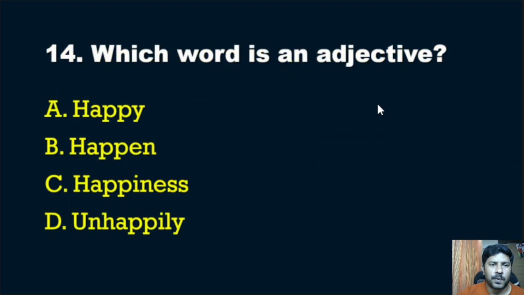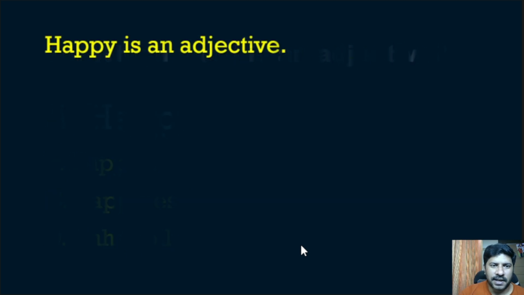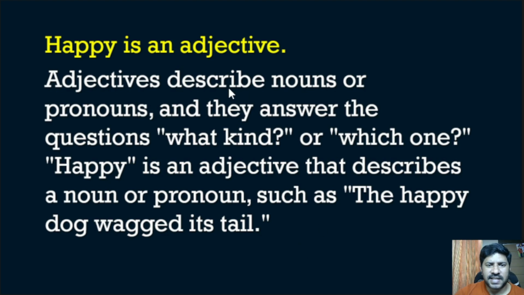Second question, which word is an example of adjective? Happy, happen, happiness, unhappily. Direct question. Correct answer is happy. Happy is an adjective. Adjective means it describes nouns or pronouns and they answer the question what kind.